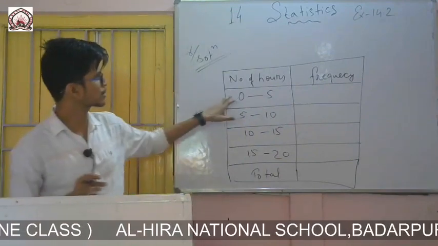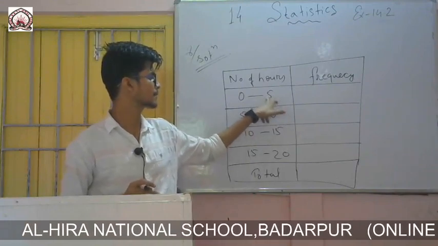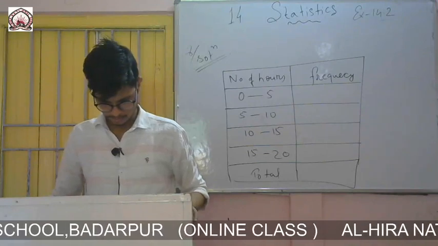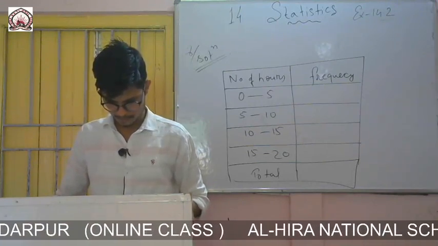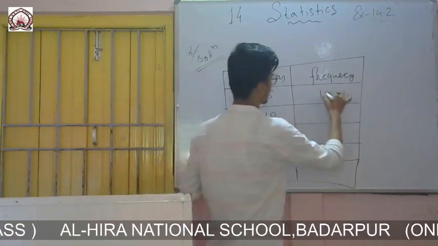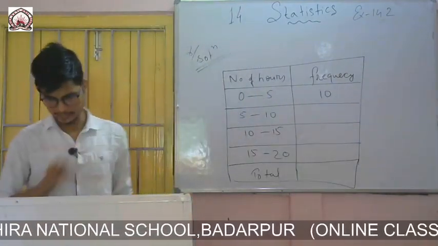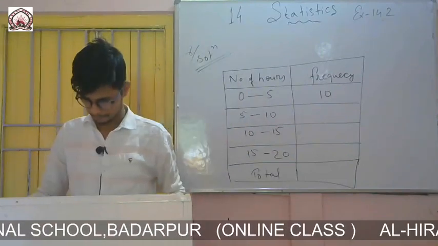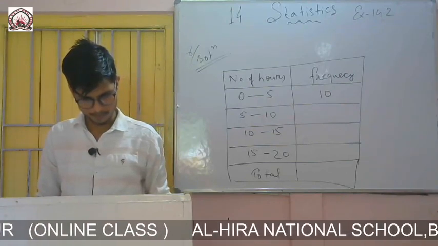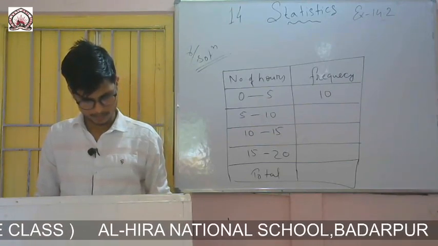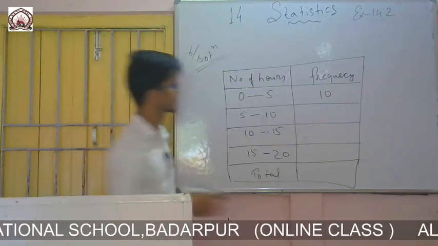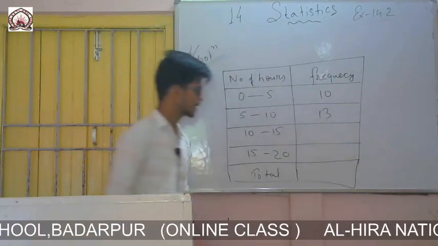Now count how many students got 0 to 5. That means up to 4 you have to count. So you will start 1, 2, 3, 4, 5, 6, 7, 8, 9 and 1, 10. So 0 to 5 only 10 students, 10 children, that is frequency is 10. Then 5 to 10, 1, 2, 3, 4, 5, 6, 7, 8, 9, 10, 11, 12 and 1, 13. So 5 to 10, 13.